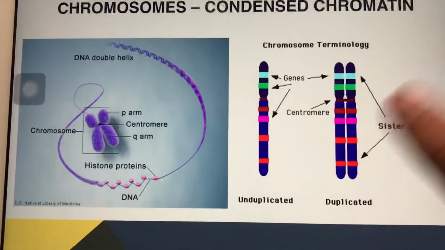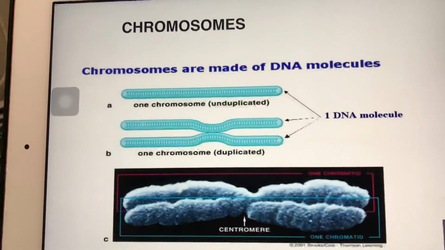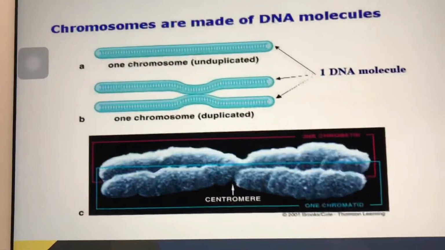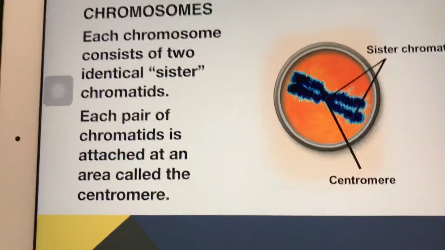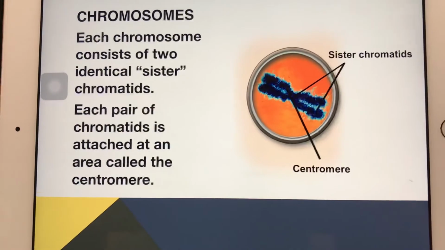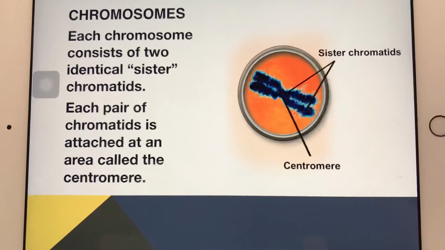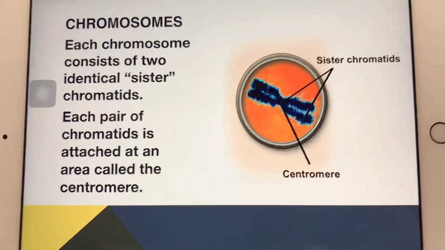Unduplicated, duplicated. Okay, chromosomes. Chromosomes are made of DNA molecules, and there is a centromere in the middle. Each chromosome consists of 2 identical sister chromatids. Each pair of chromatids is attached at an area called the centromere.